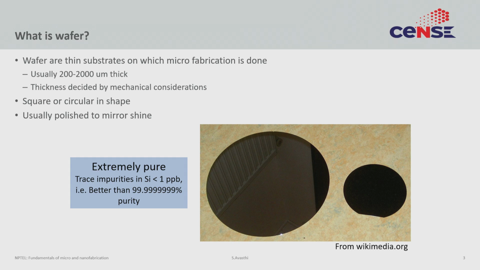Finally, the most important point. These substrates are remarkably pure, much purer than what a typical material scientist or chemist would call pure. If you were to purchase a chemical, 99.99% or 99.999% is considered extremely pure. It turns out wafers for micro and nano fabrication, especially those that need to be used in electronics, have to be much purer than that.